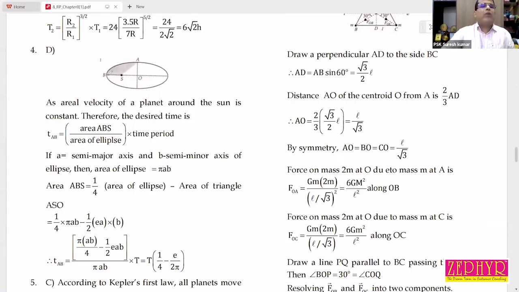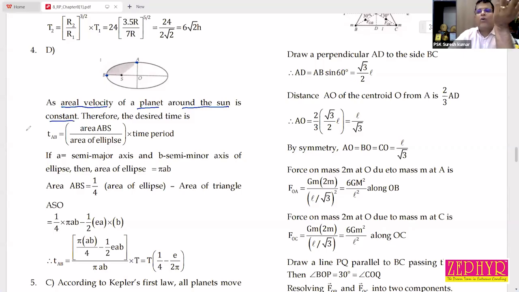In this problem, you need to find the time taken by the planet to reach A from B or B from A. Remember, the areal velocity of a planet around the Sun is constant.